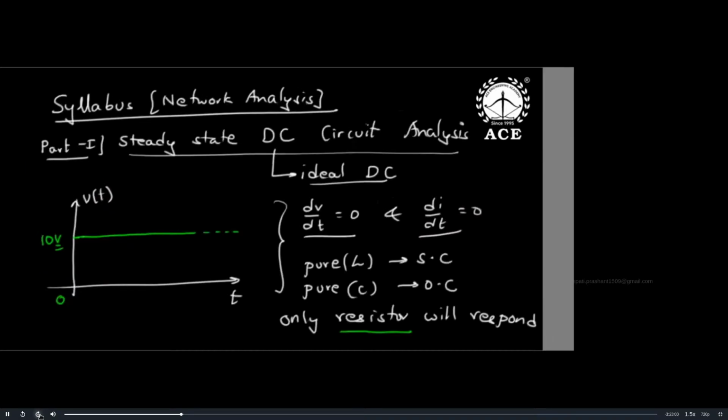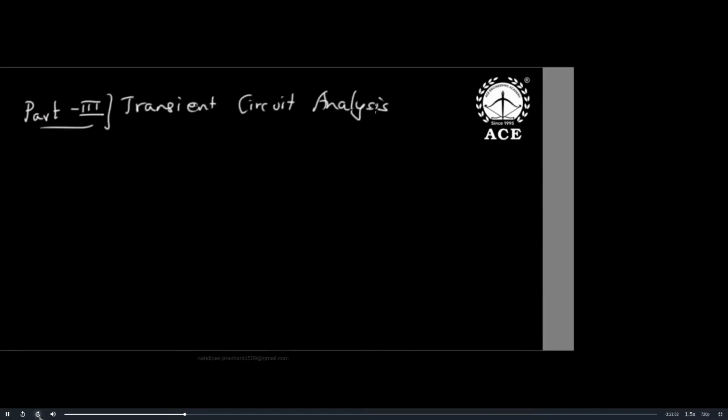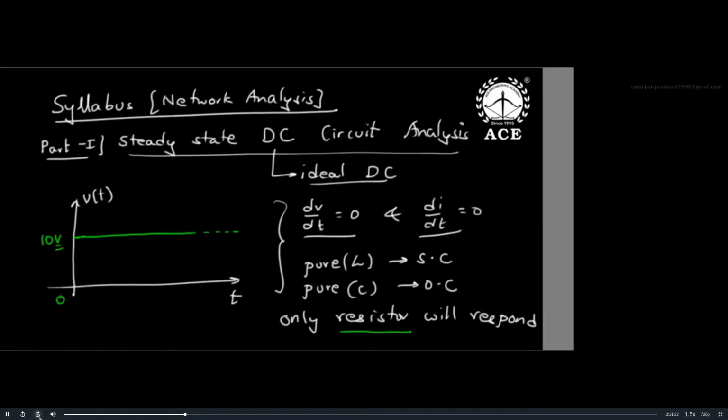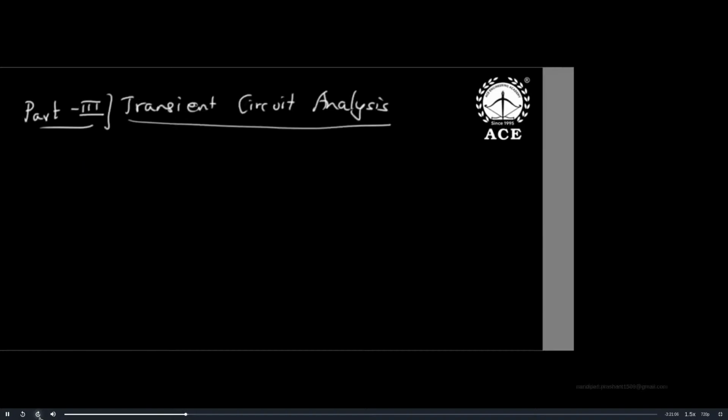In DC, all are simple numbers. Once you know such basics of time variance, then understand the change. Transients means any sudden change. Steady state means steady state. DC steady state means the switch is already closed, everything is turned on, and it is working in steady state. AC steady state means the AC voltage is turned on, the transient already happened, but they reached a steady state and now work normally. But this part is about the transient state, the sudden change state.